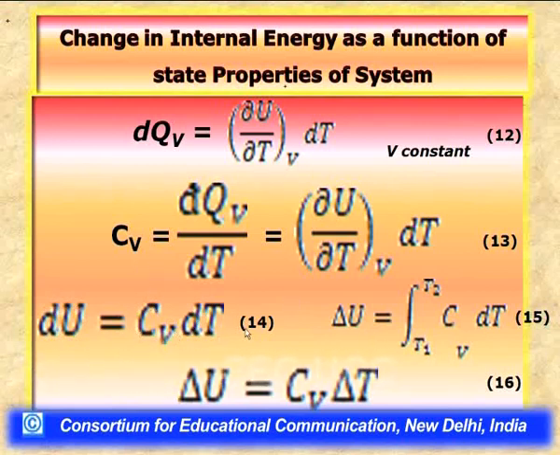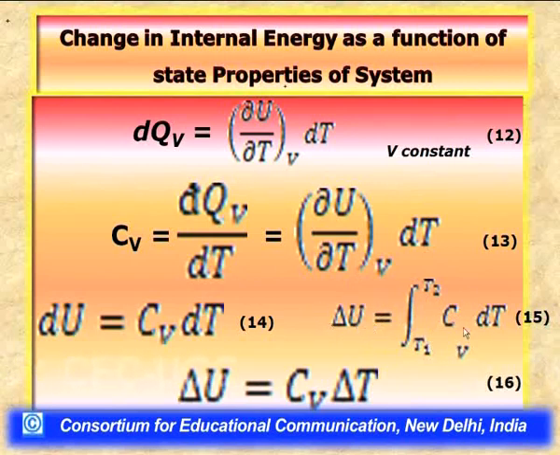Now, using equation 14, we can also determine the finite change in internal energy for a particular finite change in temperature just by integrating equation 14. On the left hand side we will get delta U, the finite change in internal energy, as the difference of internal energy associated with the final and the initial state, which is equal to the integral from T1 to T2 of Cv dT.